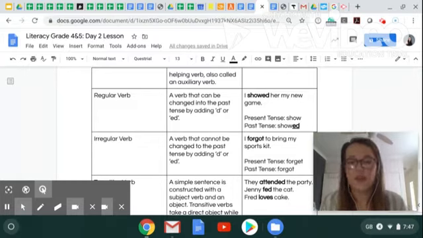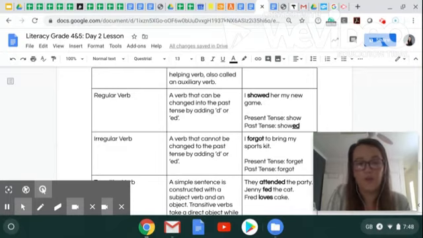Next, we have an irregular verb. This is a verb that cannot be changed to the past tense by adding a d or an ed. For example, I forgot to bring my sports kit. In present tense, the verb would be forget. In past tense, it changes to forgot. We cannot say we forgetted to bring my sports kit. That's why this is an irregular verb.